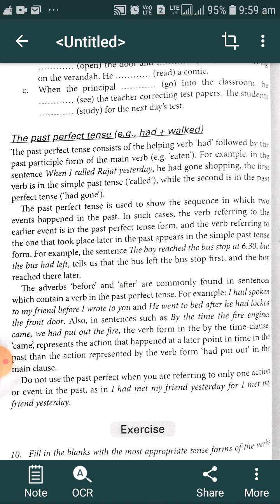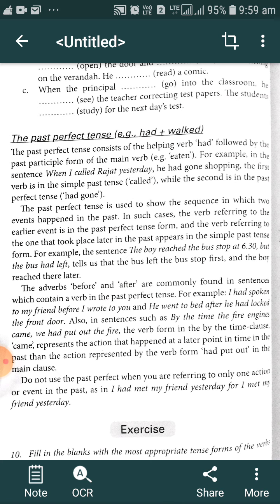So first of all, in simple words, as far as the structure of past perfect tense is concerned, we must keep in mind the structure. The structure is subject plus helping verb had plus V3.